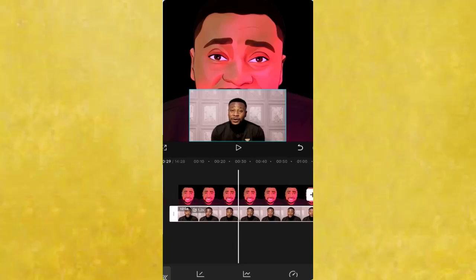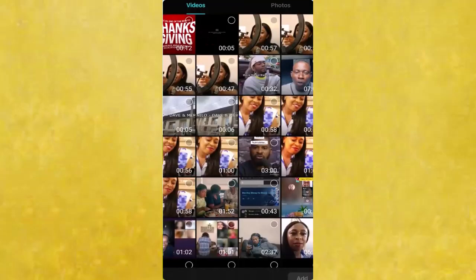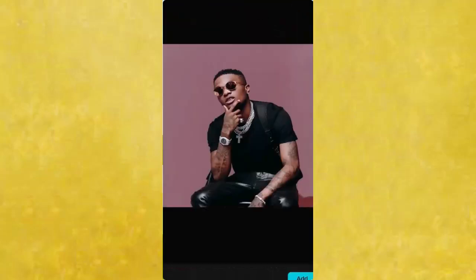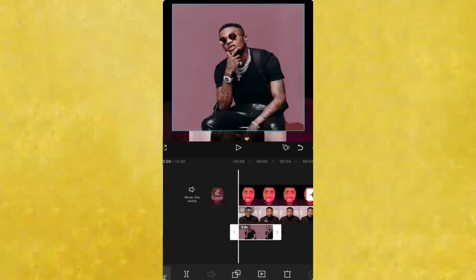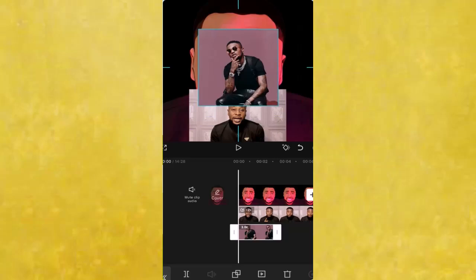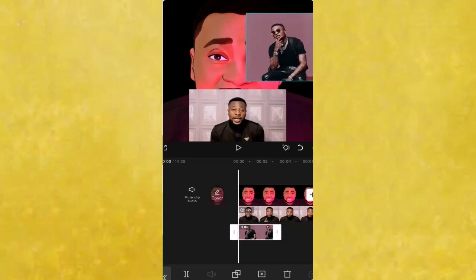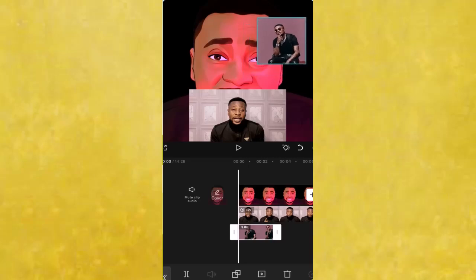One other thing that you can do is attach an image of a person that is being spoken about in the video. So if for instance in your video you are talking about Wizkid as an example, you simply insert the image of Wizkid as the background. You can do that very simply by clicking on the plus sign, then go to the photos and then click on the image. Now you can decide to resize the image by reducing it a little bit with your 2 fingers and keep it on the side of the background like so.